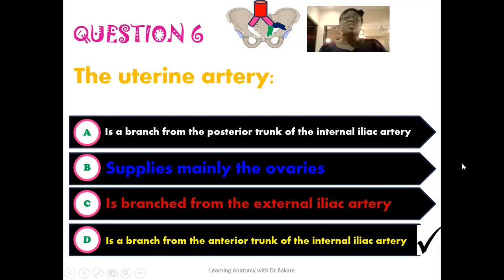The second option also reads that the uterine artery supplies mainly the ovary. The ovary has its own arterial supply, which is the ovarian artery. So it is not seen to be providing the main supply for the ovary.